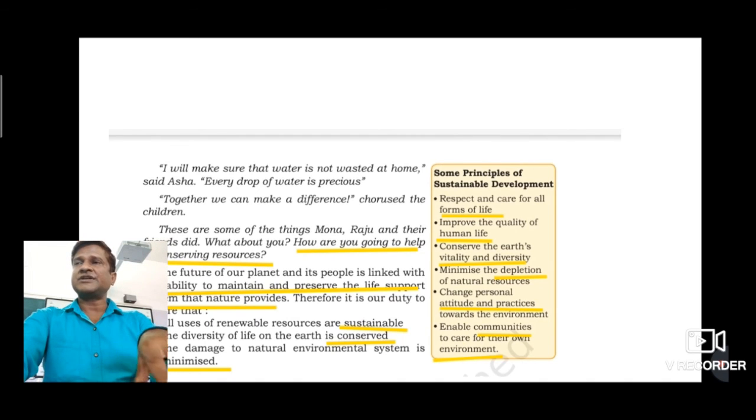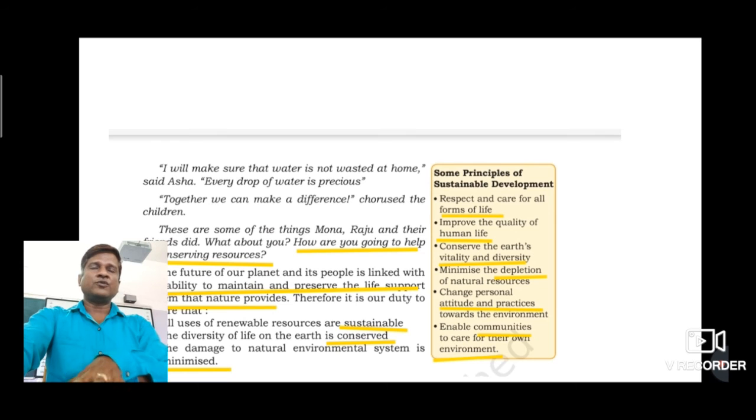And the last important principle of sustainable development is enable communities to care for their own environments. We should create awareness in our community, in our society, so they start conserving all these available resources and the environment. So this is all about this chapter.